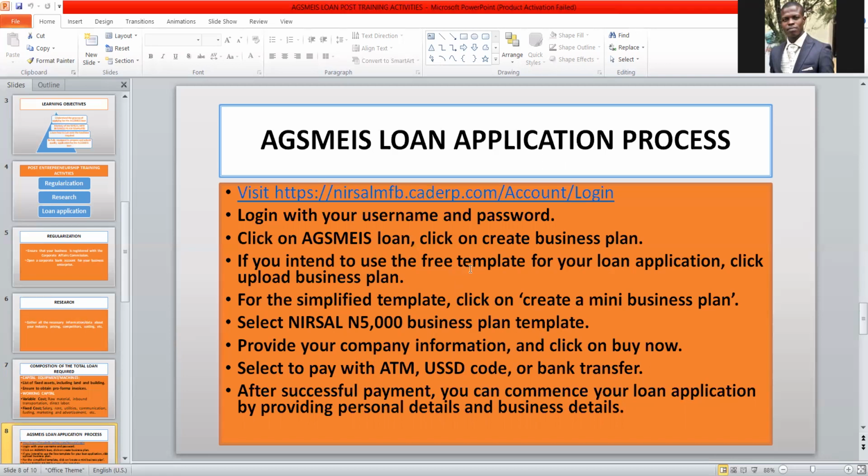But okay, let me take you through the process of paying for the simplified template. All you need to do is to log into the NISA website. Then you click on Agsmeis loan on your left-hand side. After doing that, click on submit business plan.